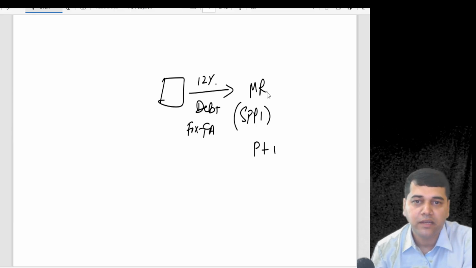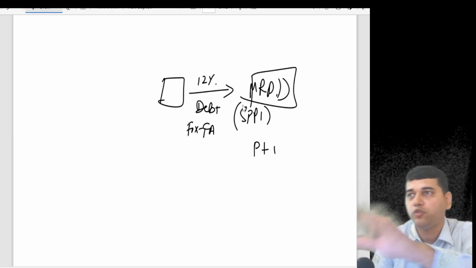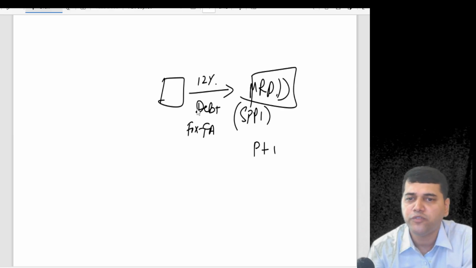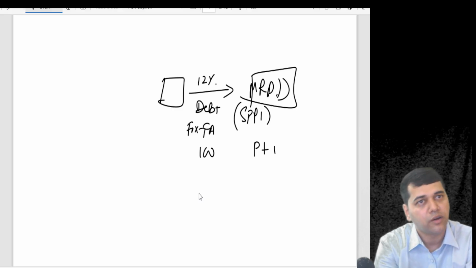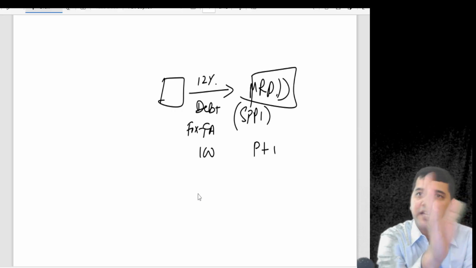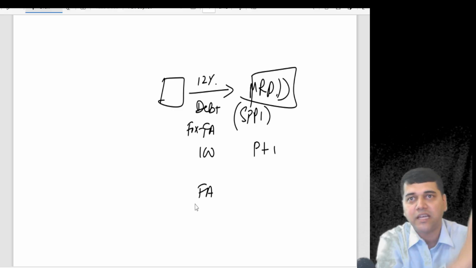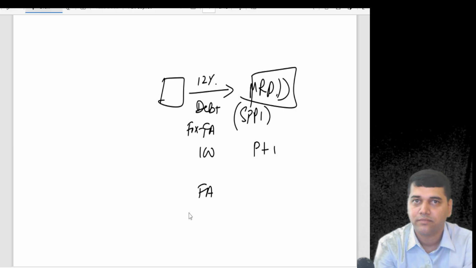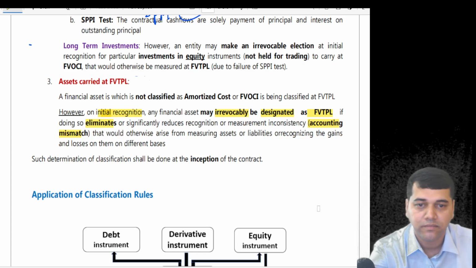Say MRPL issued one debenture. It is a fixed debenture. That means every year they will pay you 12% on your investment. How much did you invest? 100 rupees you invested. So every year they will pay you 12 rupees. And at the end of the 5th year or 10th year, they will pay you 100 back. This is a financial asset for you, a financial liability for them. Understood? Now, does it pass the SPPI test?